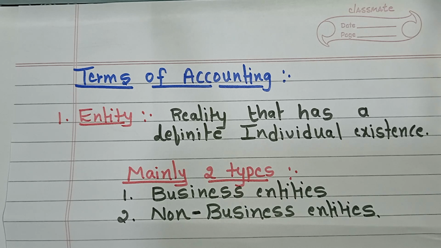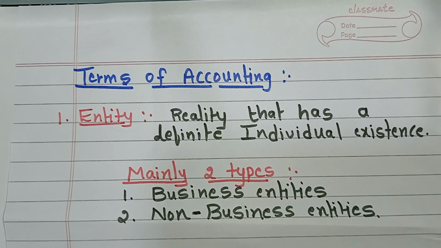In entity, there are mainly two types. The first one is business entities and the second one is non-business entities. First, we will go to business entities. Business entities aim to make a profit. Like, I will give the example now: Super Bazaar, any jewelry shops, ITC Limited. These are the examples of business entities. Means they are mainly engaged in making the profit.